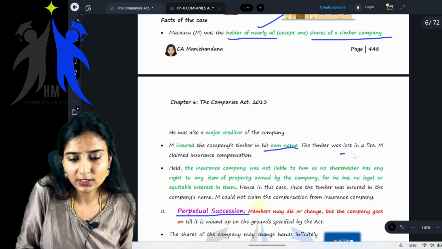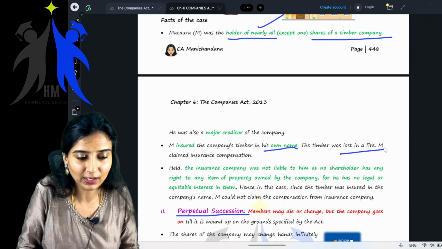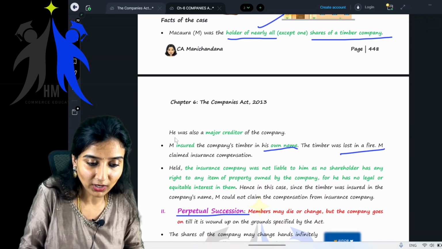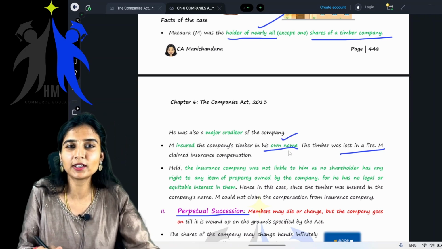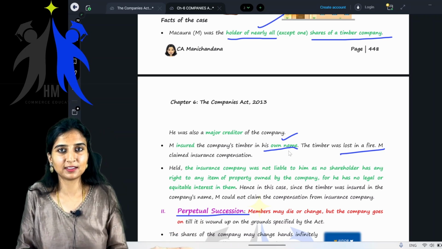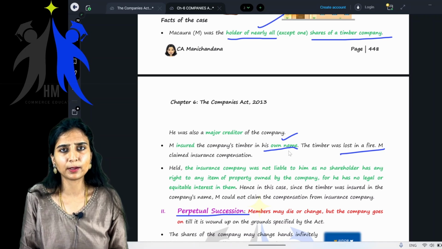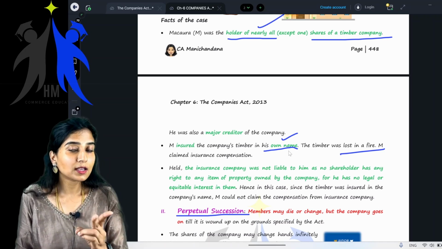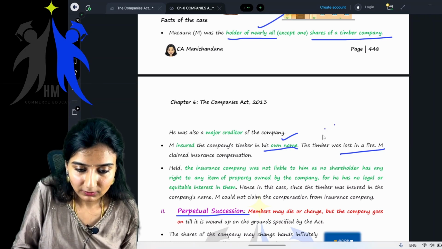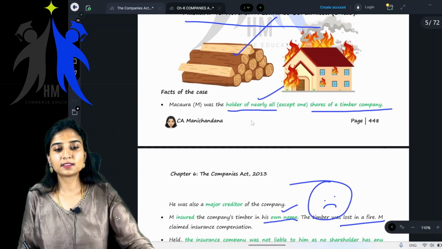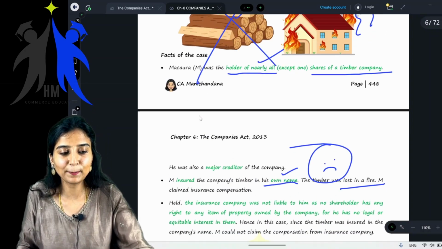The timber was lost in a fire. Till here, M insured the company's timber in his own name. He thought, it's okay, I hold all of the shares in the company, so what if I take insurance in my name rather than the company's name? Both are the same. But in the eyes of law, is it the same? No, children. Now what happened? The timber was lost in a fire, a full fire accident. All the timber is gone.